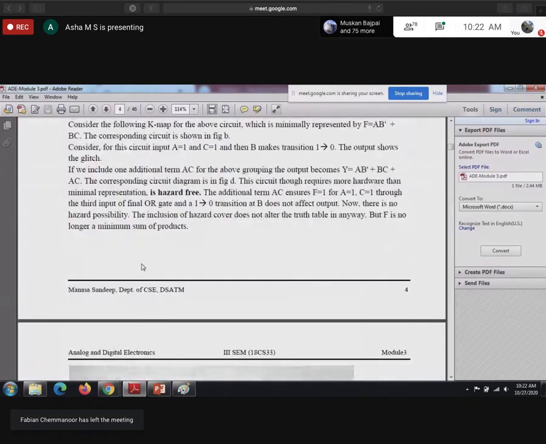So wherever hazard free circuits are there, we are going to require more hardware than the minimal representation. This point you need to remember. So the additional term AC ensures that F equal to 1 when A and C equal to 1, through the third input of the final OR gate.